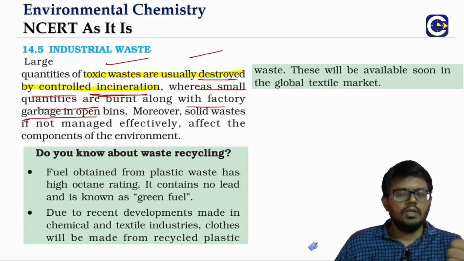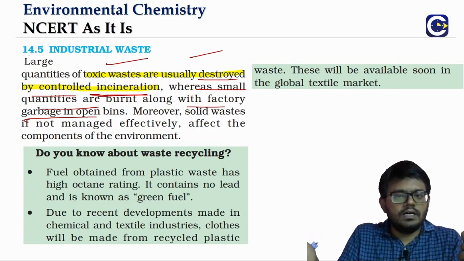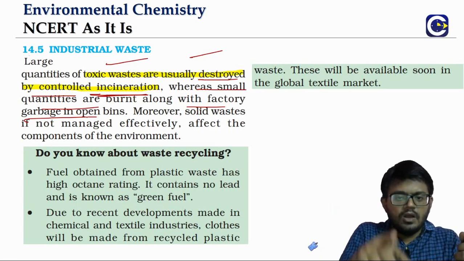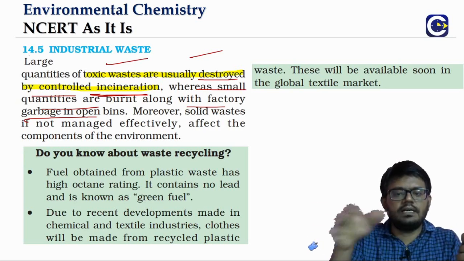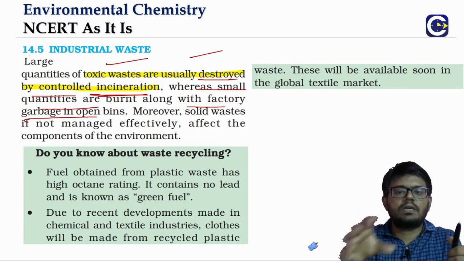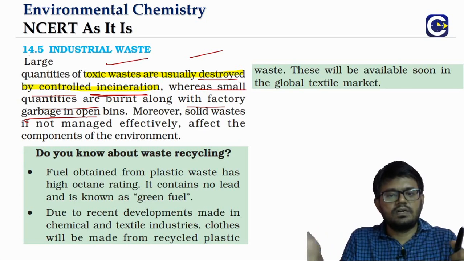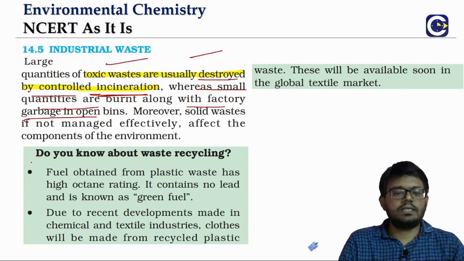So the use of industrial waste for alternative utilization, like the one we discussed, fly ash and slag used in the cement industry, or the controlled incineration before we release the industrial waste into the environment, these methods are very much required to reduce the effect of industrial waste on the environment. Now the recycling part is one other very important development.